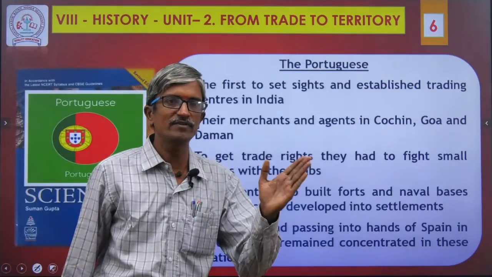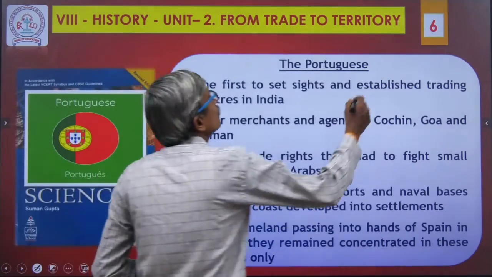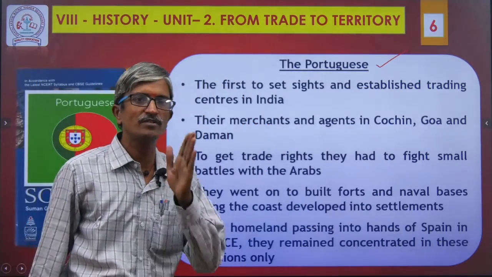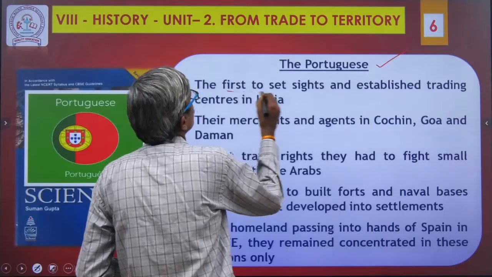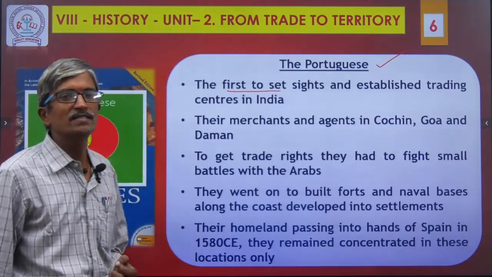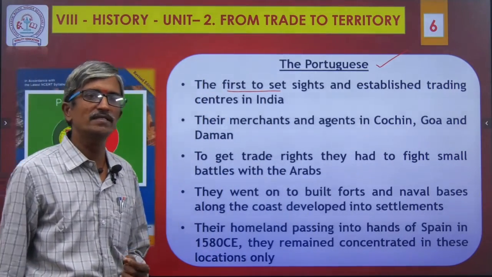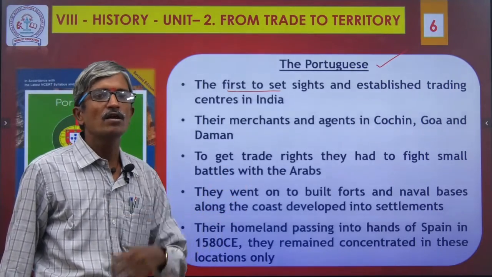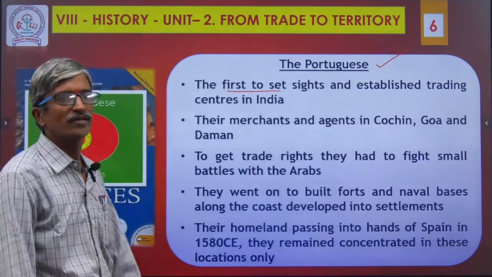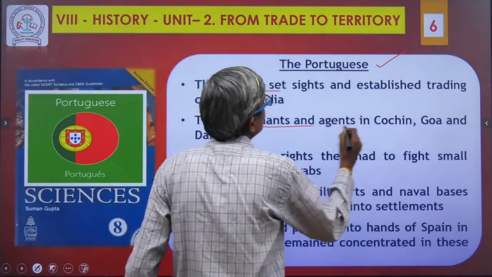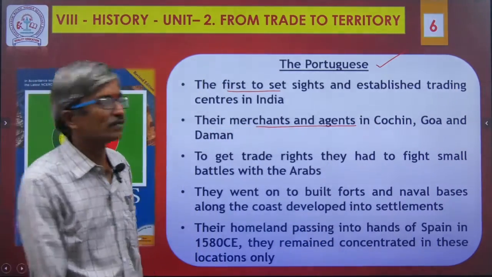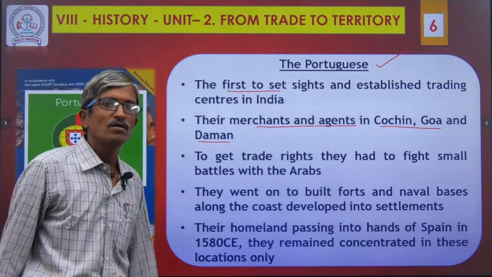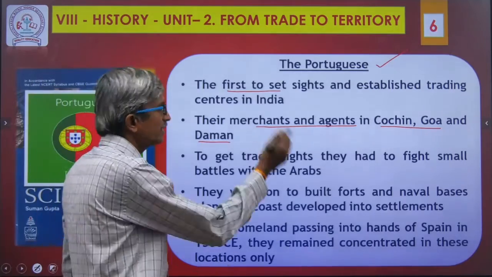For our easy understanding, these 4 main people made their foothold in India in order to establish trade. Next, the Portuguese. Let me see one by one. Among them, Portuguese were the first. Who were the first among the Europeans to enter India for business? The Portuguese. They were the first to set sail and establish trading centers in India. They identified India as a beautiful place to establish trade. Their merchants and agents reached Cochin, Goa and Daman to get trade rights.